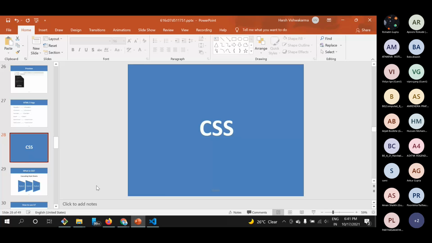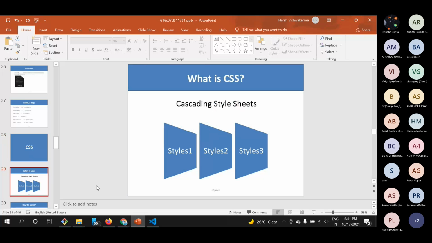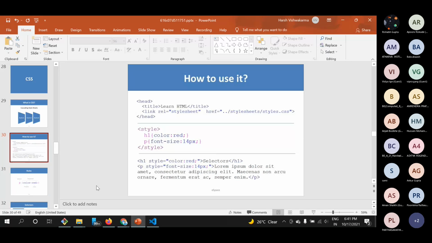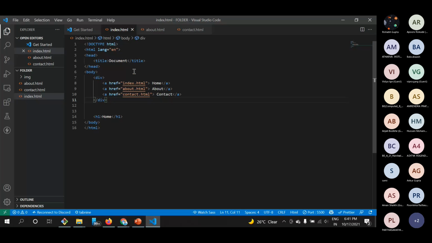CSS stands for cascading style sheets. You can see here, and this is just a formula. And if I talk about how to use CSS, there are usually three ways. So let's have a look at them. Like we embed CSS in three ways. First one is external embedding. Second one is internal embedding, and the third one is inline embedding. So let's have a look at first external embedding.